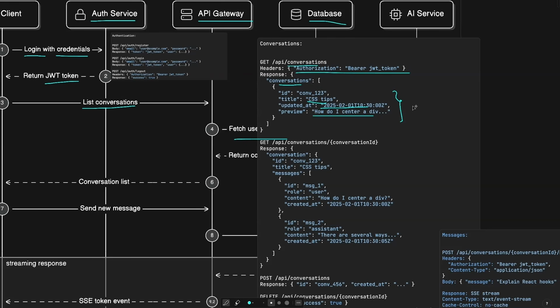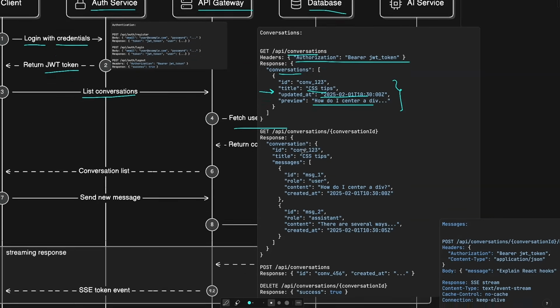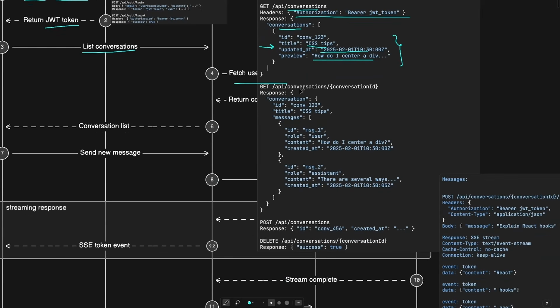And from here, users can click on one of these conversations to open it. And that's where we need to have another endpoint for conversations/ID of a specific conversation. And here we will return more data with all the messages that are included from the user and from the LLM. So the response will contain the conversation ID and title, which is also included in the list conversations endpoint. But here we will have the messages.